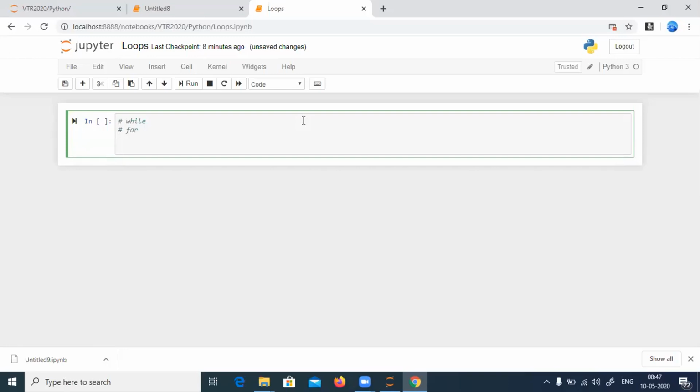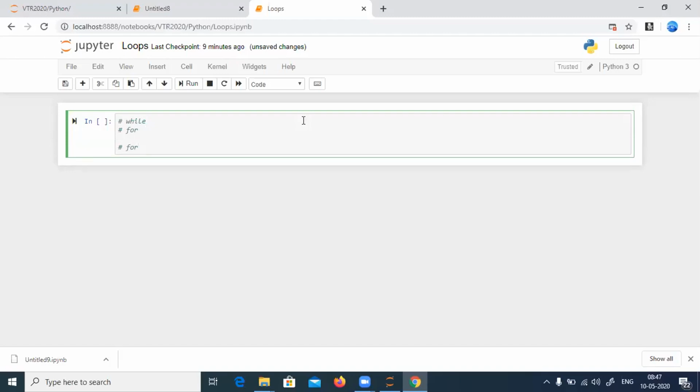When you work with Python, the loop is abstract. Abstract in terms of we can't actually understand how the loop will work. But in other programming languages, the things are very clear. That is, they tell you explicitly how the loops are working. I'll just tell you how a loop would look in other programming languages.